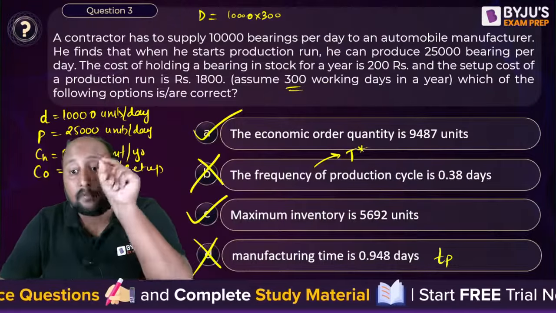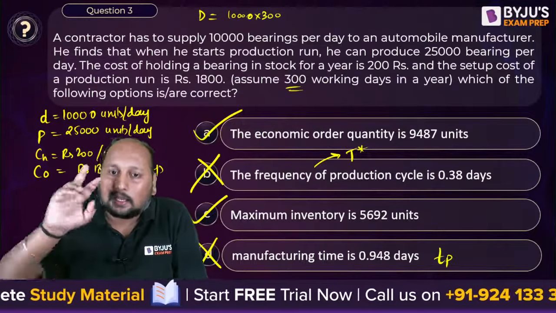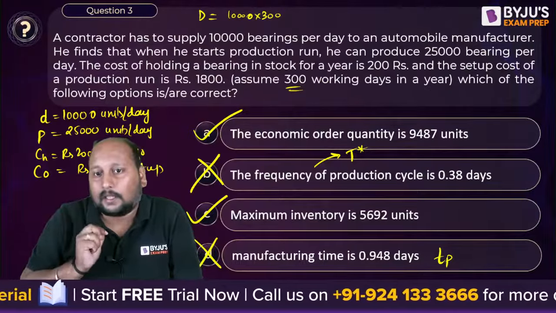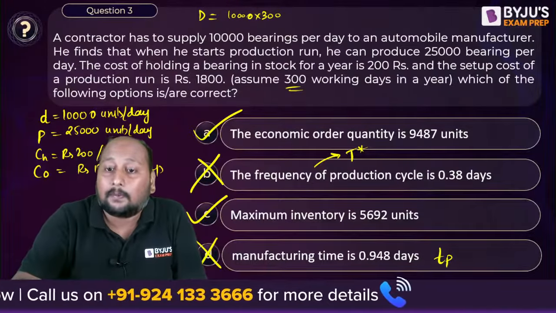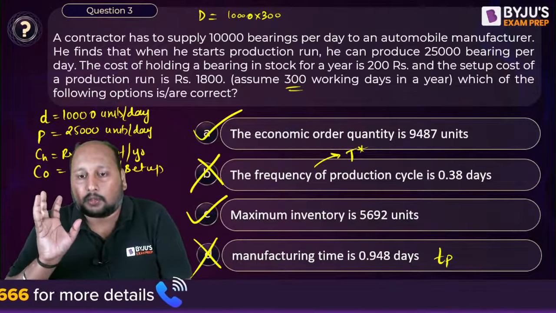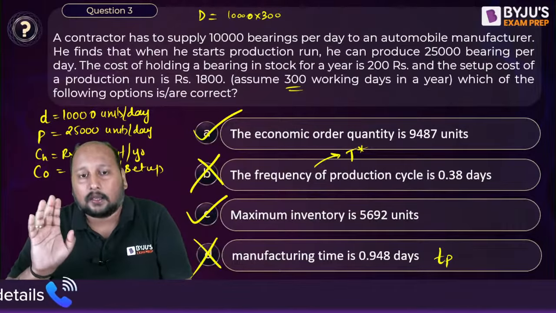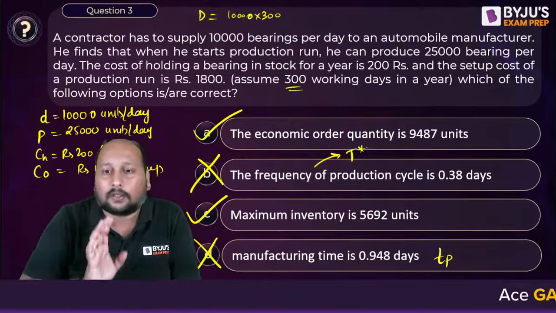That means if you try to visualize, they have actually swapped that value. They have swapped the T star with TP. T star we are getting 9.48 and TP is 0.38. So sometimes in an MSQ question, you can get this kind of possibility where the value is matching, but you forgot to read the statement before this.